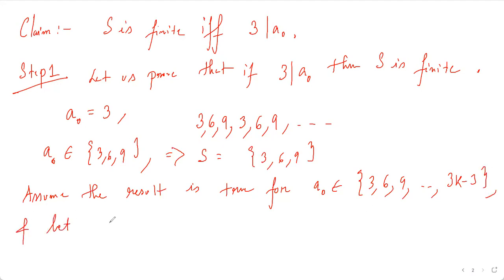And let A naught be equal to 3k, where k is greater than or equal to 4. Why am I taking k greater than or equal to 4? Because I'm already done for k equals 1, 2, and 3.